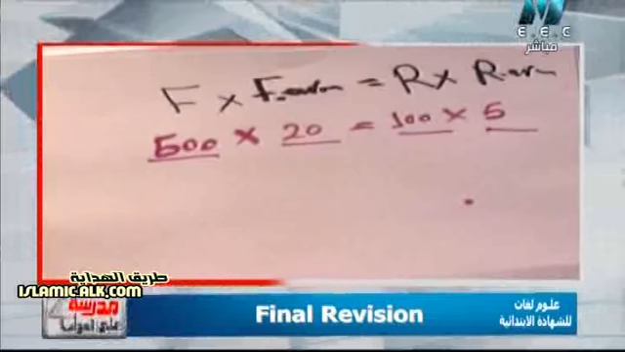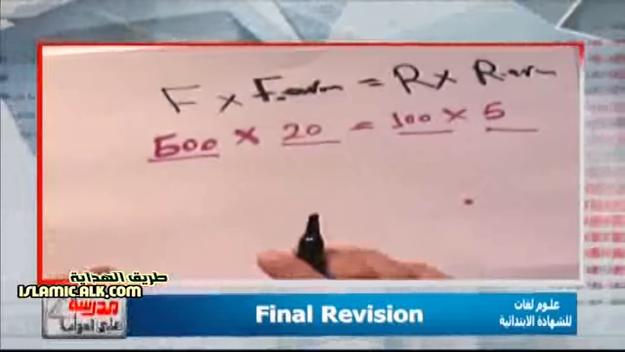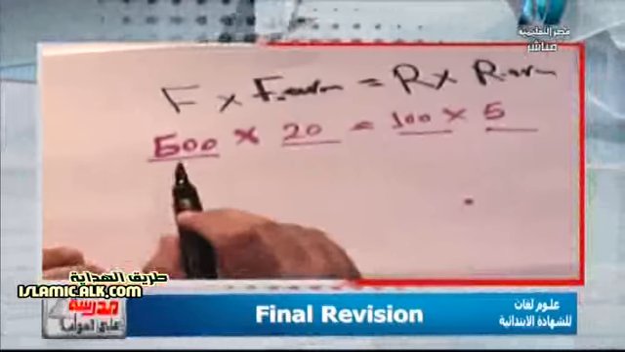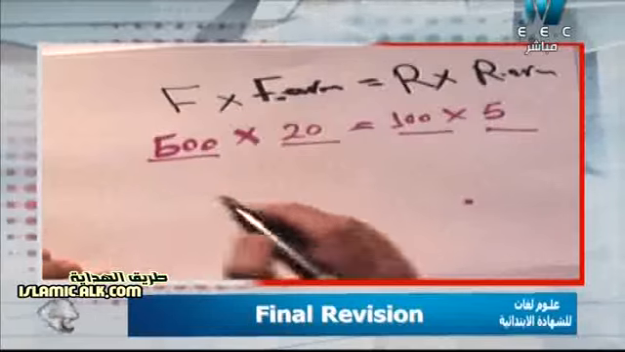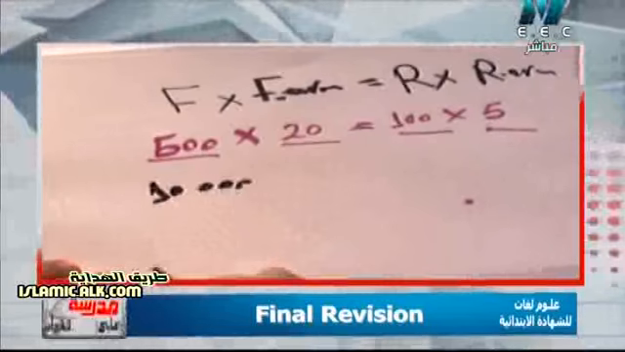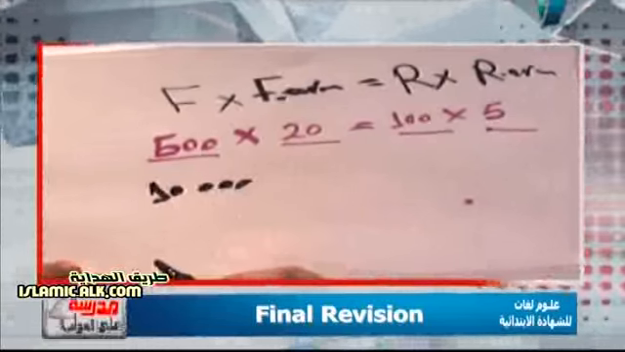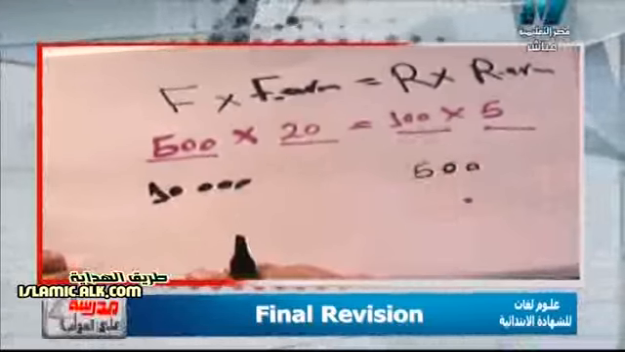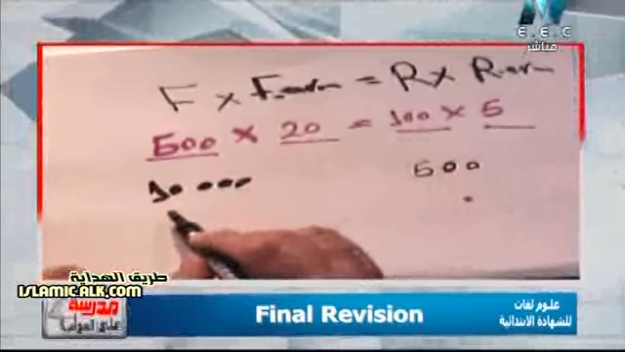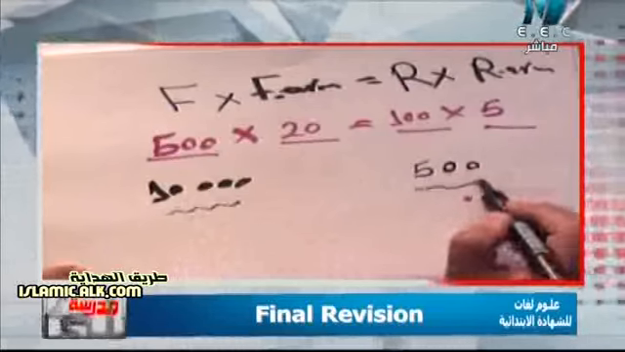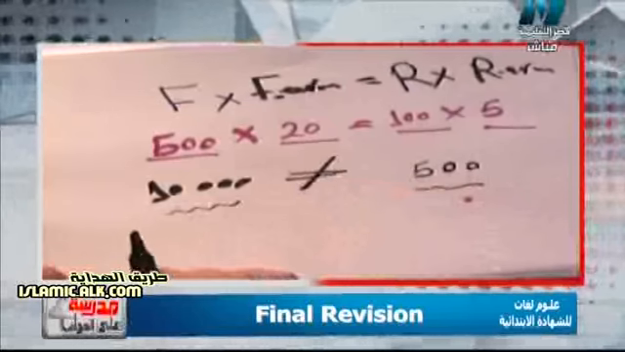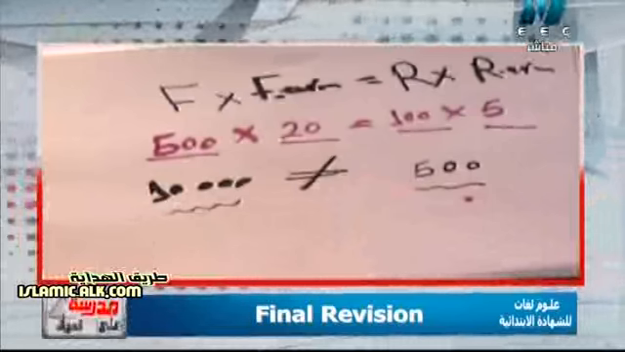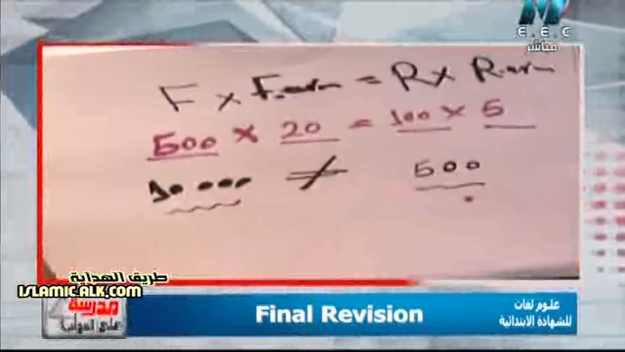So again, I will have the effort force by effort force arm, the left side. 500 by 20, it will be 10,000. So what about the right side? 100 by 5, it will be 500. So surely you can answer this problem. Is 10,000 equal 500? Surely not. So 10,000 is not equal to 500. So this lever is not balanced or is not in equilibrium state.